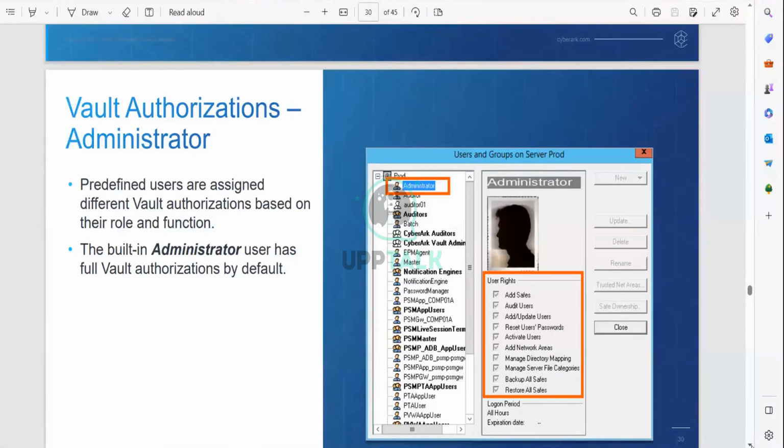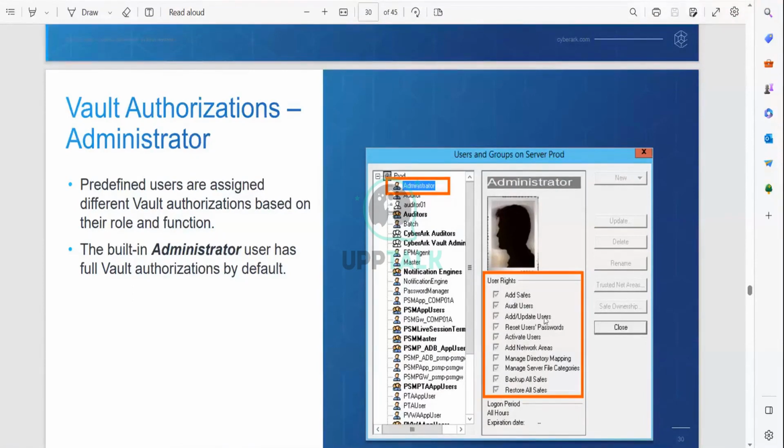I will take it as an output. The Vault Authorization here. You can see here, if you click on the Vault Administrator, you can see on the right side, User Rights. What are the rights there? Safes, audit users, update, all the rights. All the tick marks are there in the gray color.